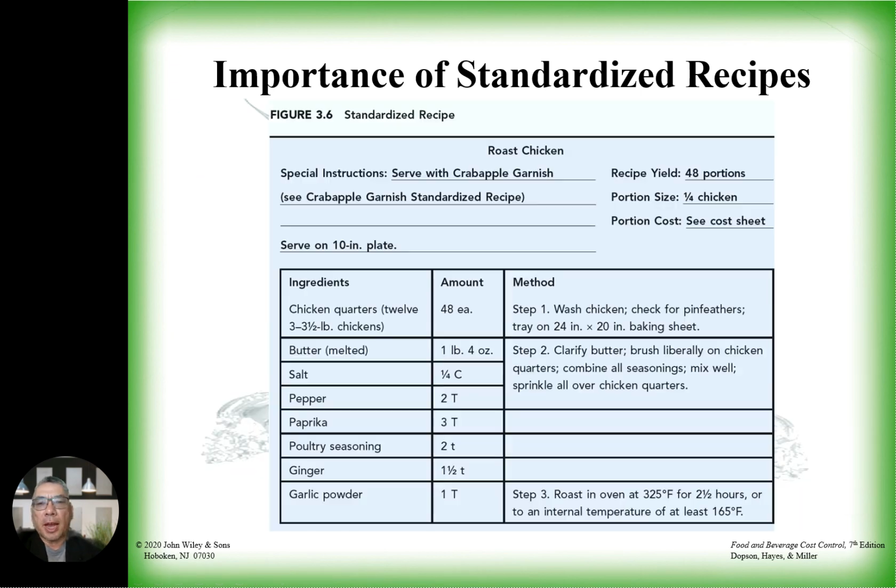Okay, let's look at the standardized recipe. For example, roast chicken served with coleslaw garnish. Portion is a quarter of chicken, see the cost of it. These are all the ingredients, in detail. Okay?